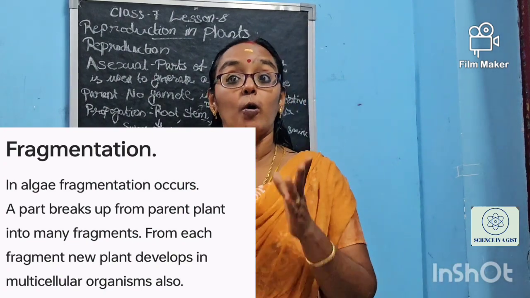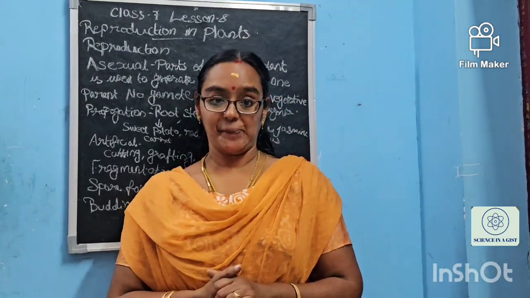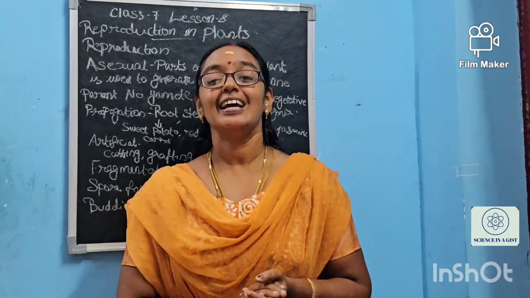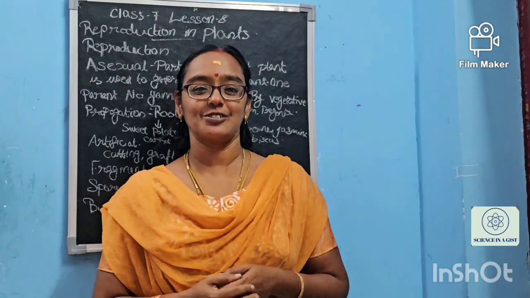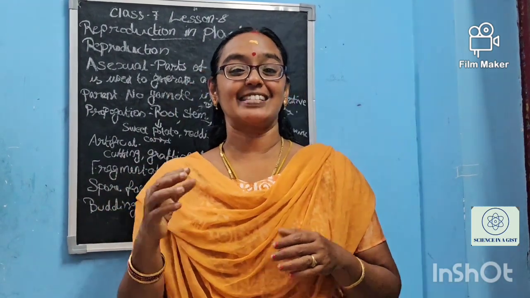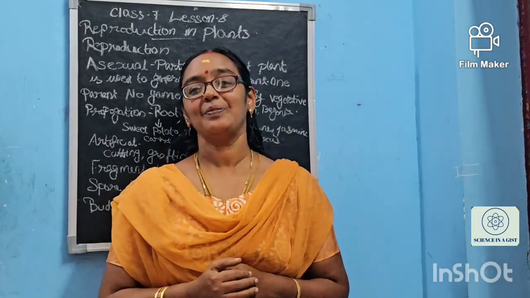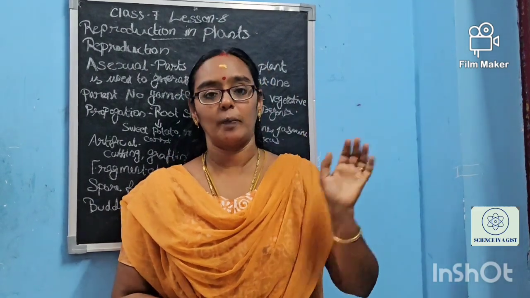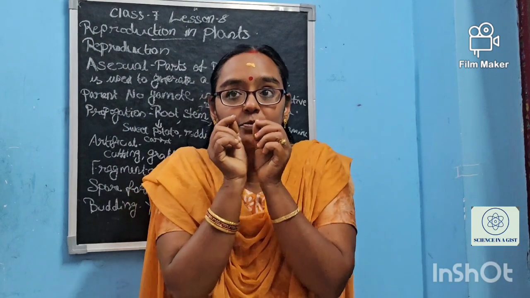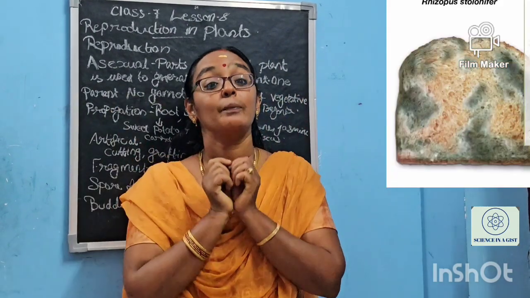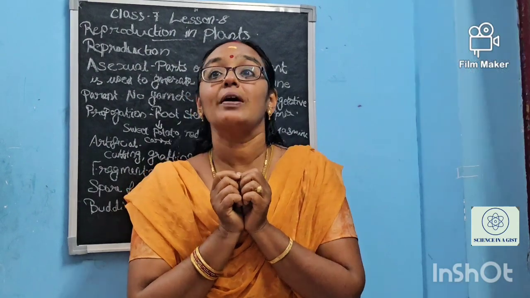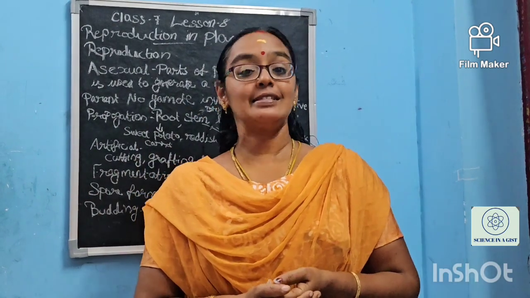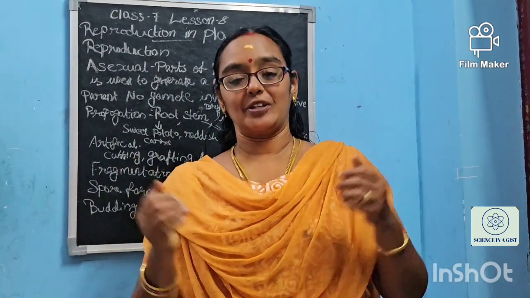And the third is spore formation. What is spore formation? Have you seen the bread? Yes, you all like the bread, right? For eating, it is not crunchy, it is so soggy, but you can eat it as a tea snack. While toasting, it will be crunchy and all. If you allow the bread to be kept for 5 or 6 days in the open, what will happen? Have you seen a small green color something coming on the sides of the bread? Have you all seen? Okay, what is it? It is a kind of fungi coming. From where is it coming? Is there any idea? This is by spore formation.